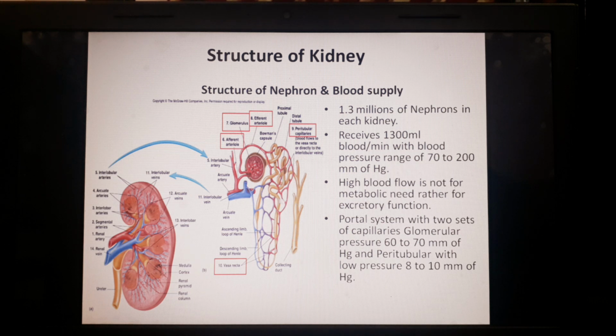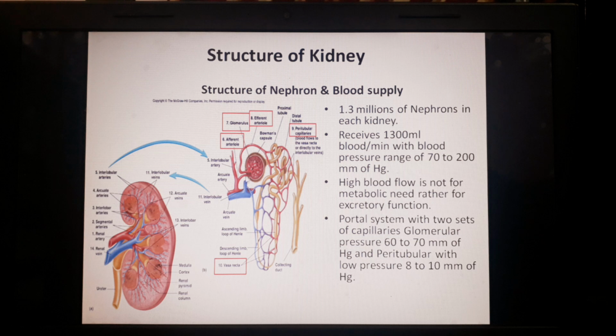Here I will focus more on its blood supply. Here you can see the branching of the artery. It is supplied by the renal artery, which is a direct branch of the abdominal aorta. Then it divides into segmental arteries. Segmental arteries further divide into the interlobar arteries. Interlobar arteries divide into the arcuate arteries. Arcuate arteries further divide into interlobular arteries, and these interlobular branches enter as afferent arterioles into the Bowman's